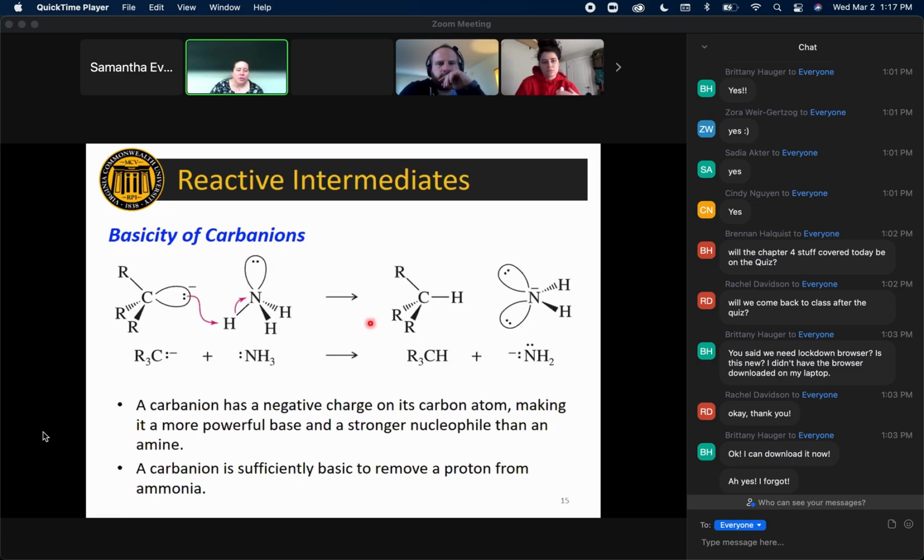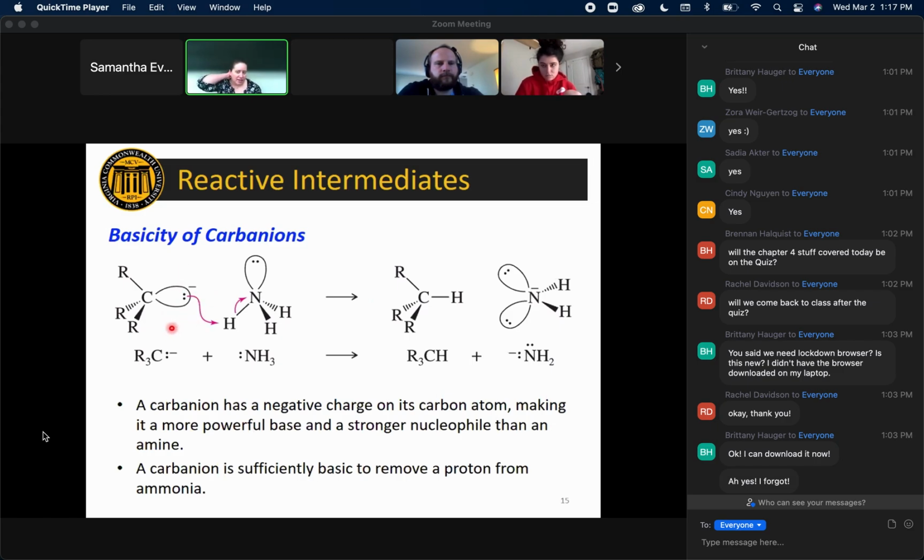And the last thing I want to note about carbanions is just to kind of drive home the point of how basic and how nucleophilic they are. So you can go back to your chapter 2 and look at pKa charts for hydrocarbons versus other things, and you'll see, and we talked about it at the time, a carbanion is the deprotonated version of a hydrocarbon, right? And those have really high pKa's, like in the 40s, sometimes even in the 50s. So these high pKa's for the conjugate acids of what we're talking about mean that these are very, very, very